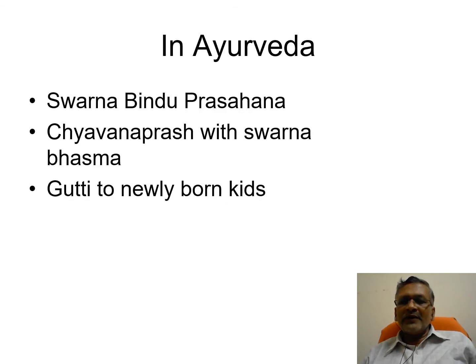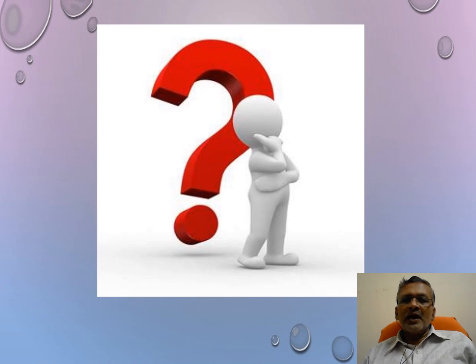Coming to our Indian civilization, in Ayurveda this nanotechnology is still used, for Swarna Bindu Prashana and Chyawanprash with Swarna Bhasma, and the Gutti given to newborn kids, where gold nanoparticles are used. Therefore, in Ayurveda this technology has been used, and is still used, as nanoscience and nanotechnology. So this is all about my discussion today about nanoparticle size. Thank you one and all.